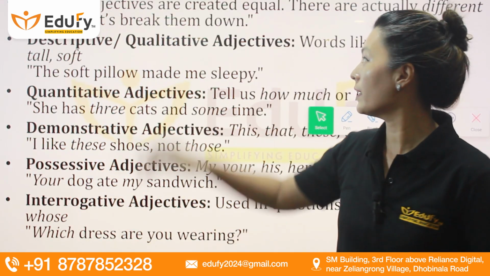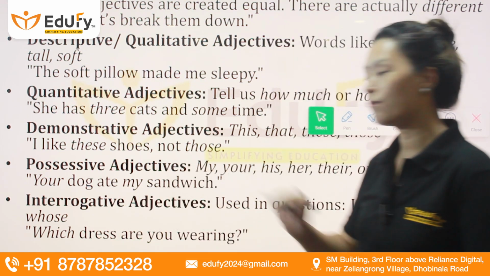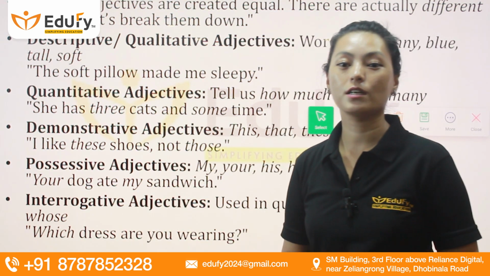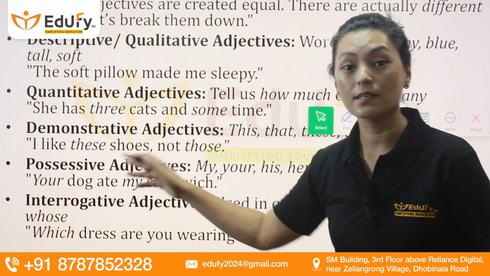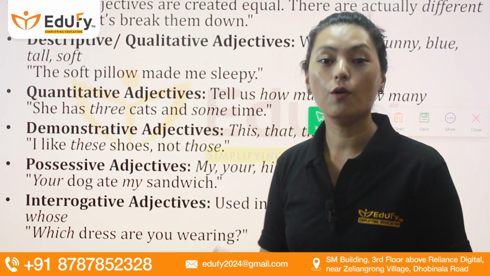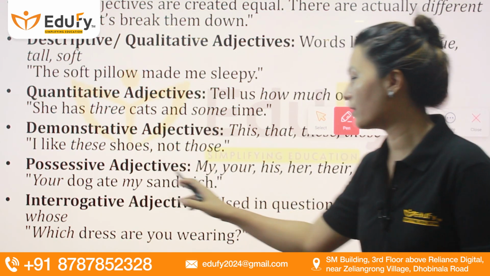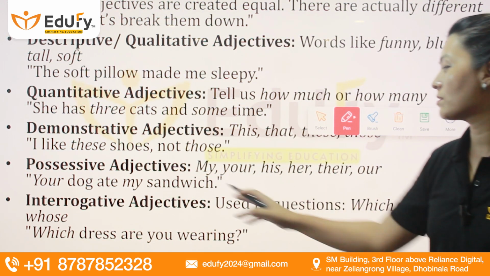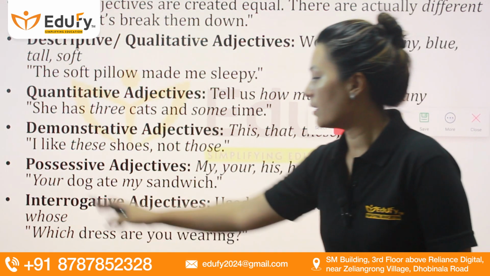Let's move on to the next type of adjective, and that is possessive adjectives. Possessive adjectives, as the word itself describes, are about possession, ownership, owning something. Okay, so here you will find the various examples of possessive adjectives: my, your, his, her, their, our.